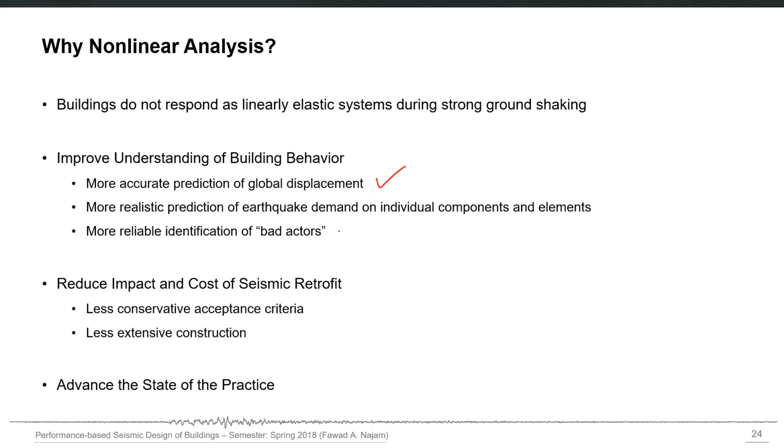What are some of the members which are not actually performing satisfactorily, and what are those elements which are actually having some undesirable failure modes, for example. All of those can be identified using nonlinear analysis. Linear analysis doesn't have the capability to simulate any failure. It will not tell you any failure. Nonlinear analysis and nonlinear modeling will actually give you the actual information about those bad actors.